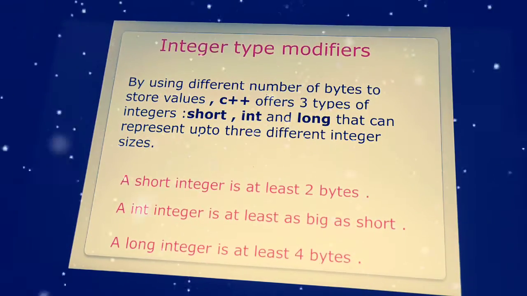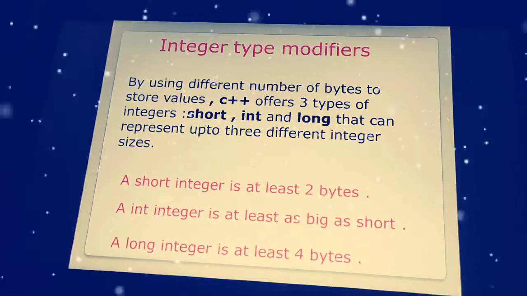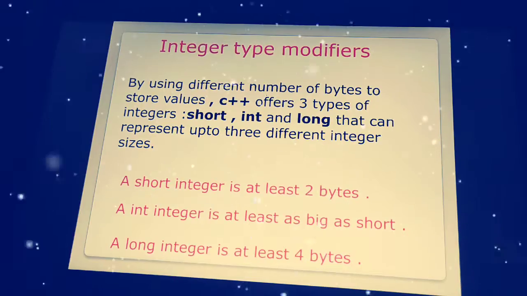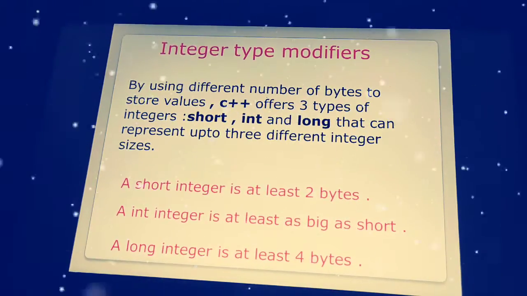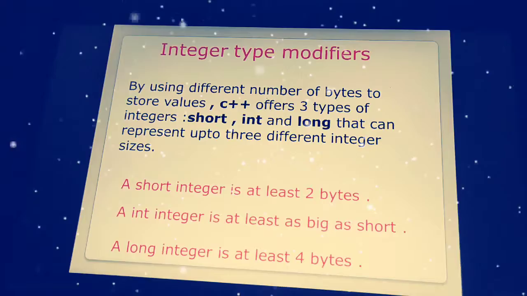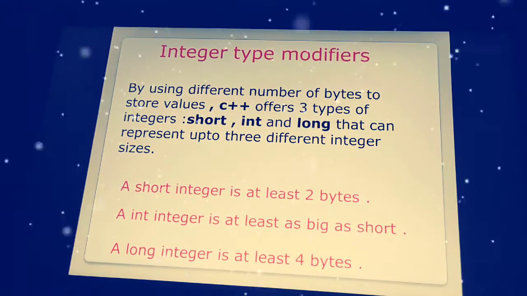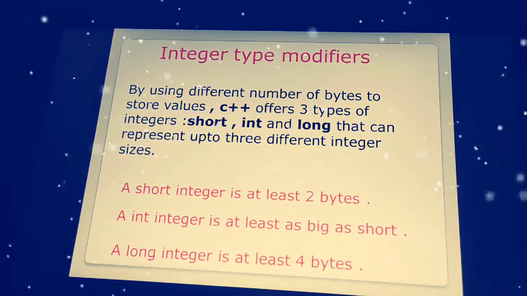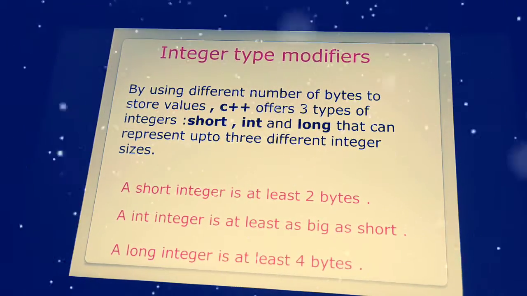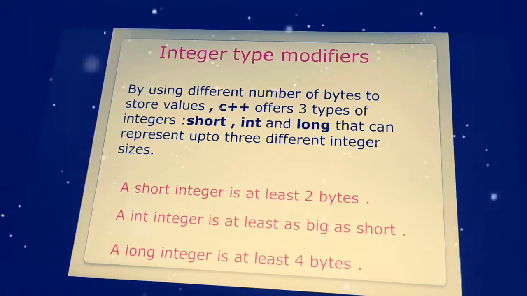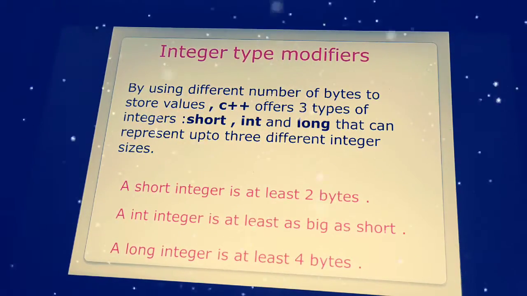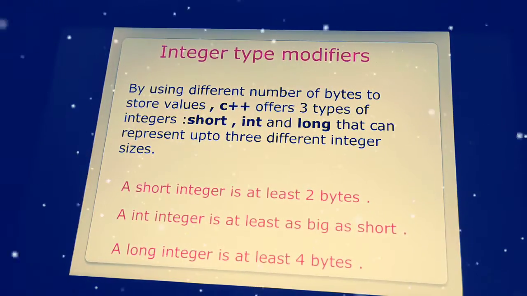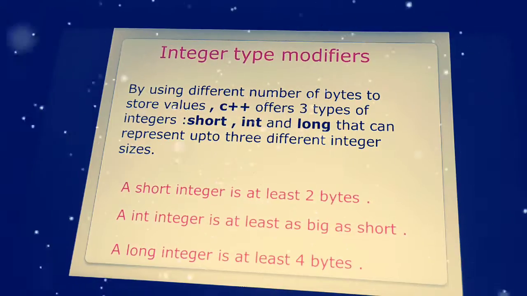Short is based on the compilers; the memory sizes of data types change, like in Unix it will occupy one way, in Windows another way, in Ubuntu another way, for int, short and char. So it differs based on the compilers. Here short has at least 2 bytes. Integer is at least as big as short. A long integer occupies at least 4 bytes. A long integer is written with a capital L at the end of an integer. So it will occupy exactly 4 bytes.